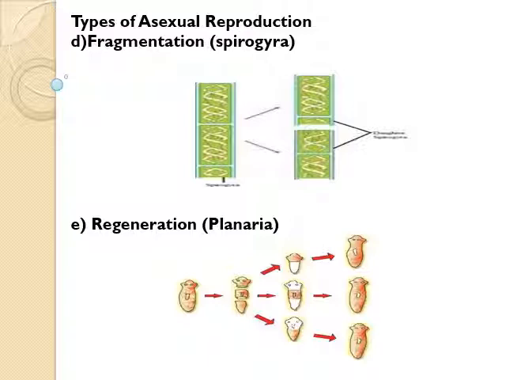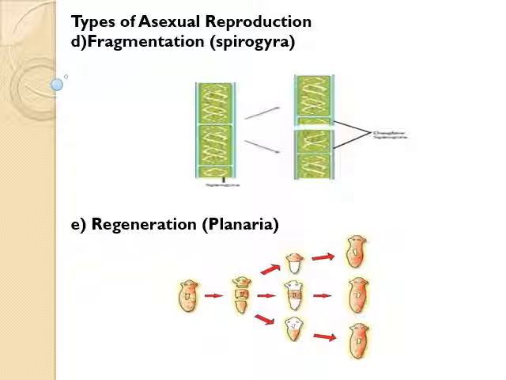Next is regeneration. This method of asexual reproduction is often seen in plants. Regeneration is the ability of organisms to develop their lost parts. Some organisms show high regenerative capacity, for example, planaria. The process of getting back a full organism from its body part is called regeneration.